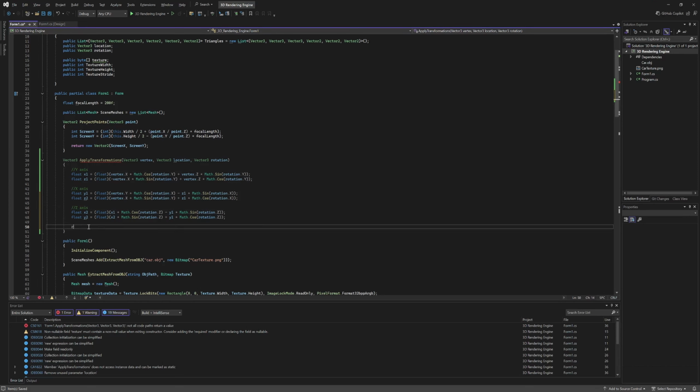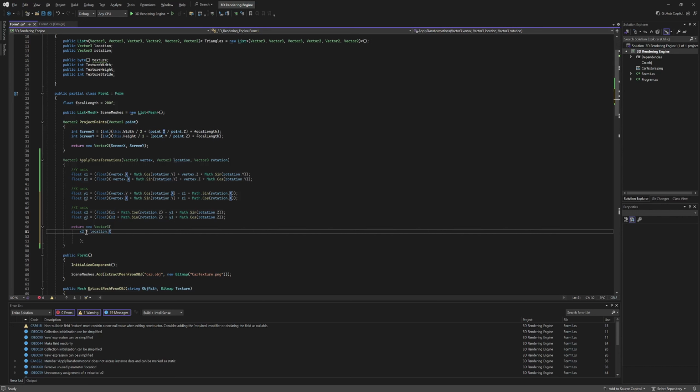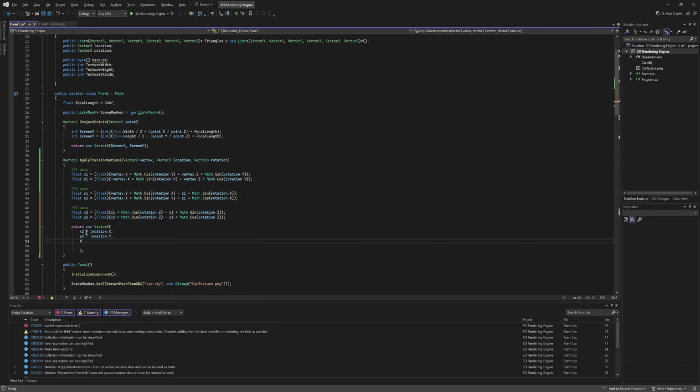Now here we'll write return new Vector3, and then we'll write x2 plus location.x, y2 plus location.y, and z2 plus location.z. And that's it. So what we're doing is we're taking our vertex and we are applying its rotation, and then we are applying its location, and we're returning that.